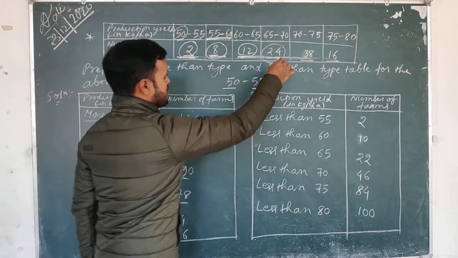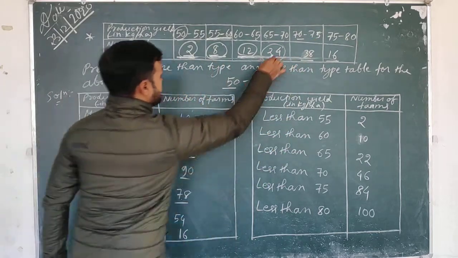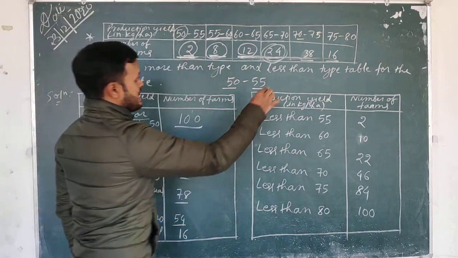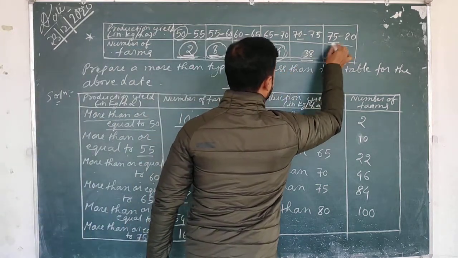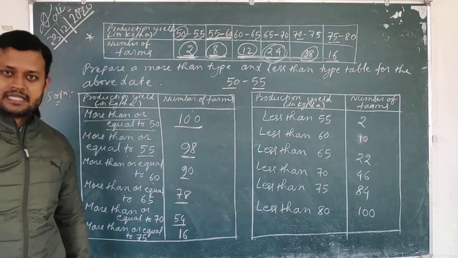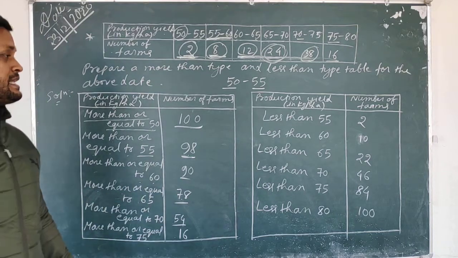So how much will I get? 78. When I am finding out more than or equal to 70, from this 78 I will subtract 24. I will get 54. In the same way, when I am finding out more than or equal to 75, I will subtract 38 from 54. So I will get 16. And in the same way, let us learn how to find out the less than type table.